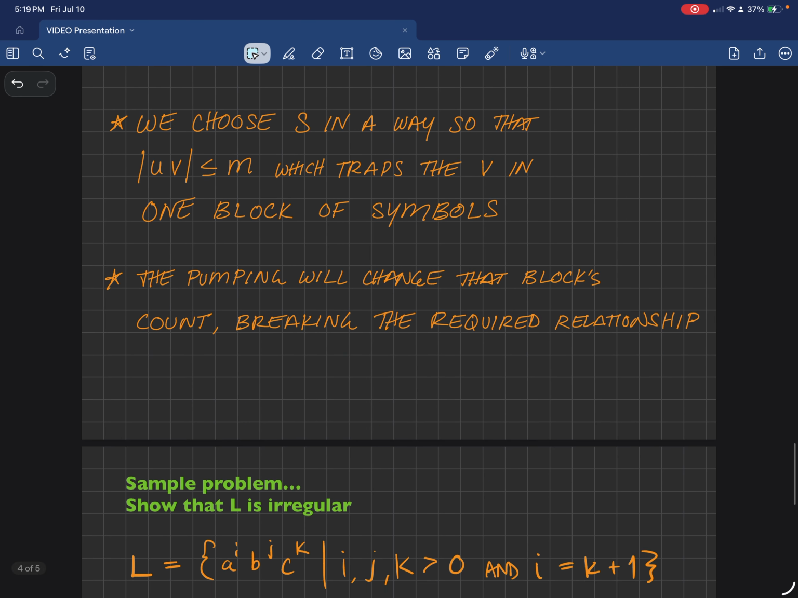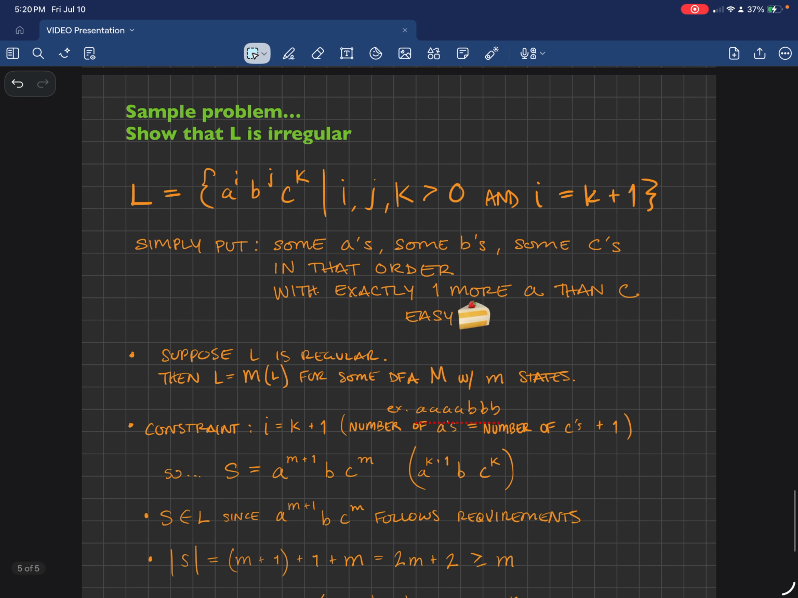We're going to choose S in a way so that, again, we isolate V in one block of symbols. And the pumping will change that block's count, breaking the required relationship, which we will show here with this problem. Simply put, we've got a language where there's some A's, some B's, some C's in that order, with exactly one more A than C. Pretty easy.